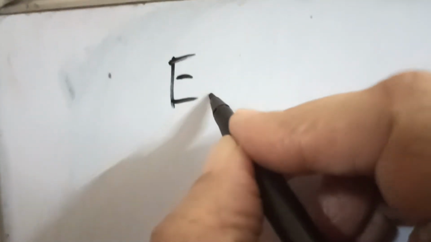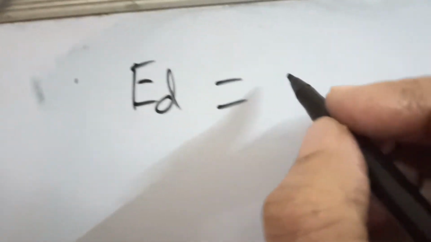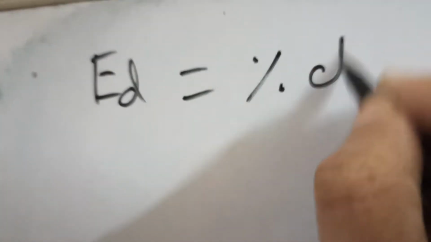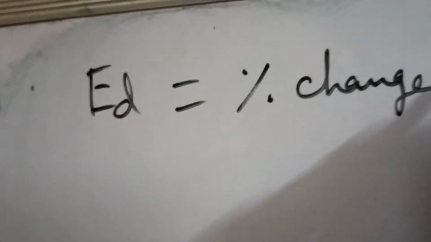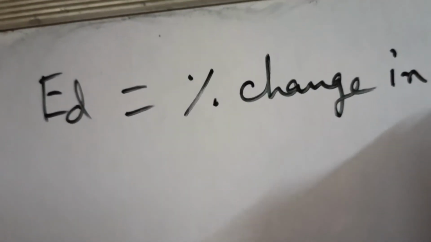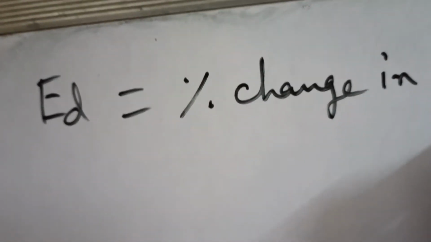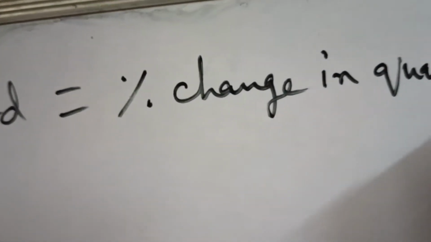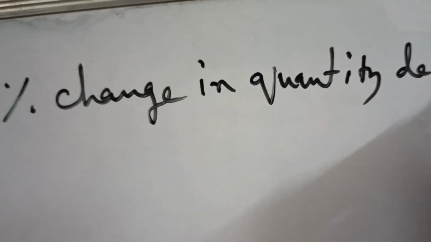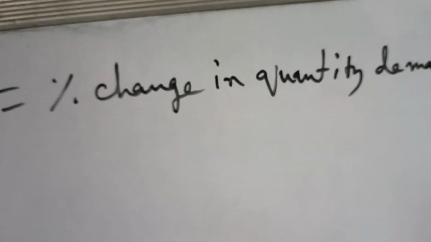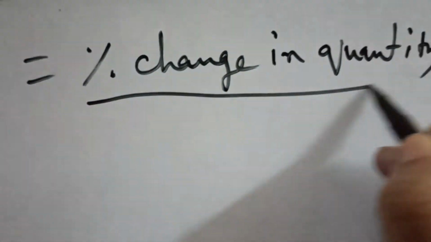So, here if I write elasticity of demand, ED, equal to percentage change in quantity demanded divided by percentage change in price.